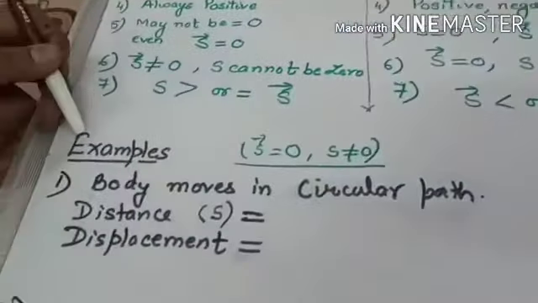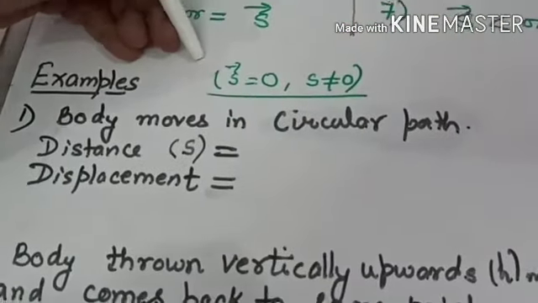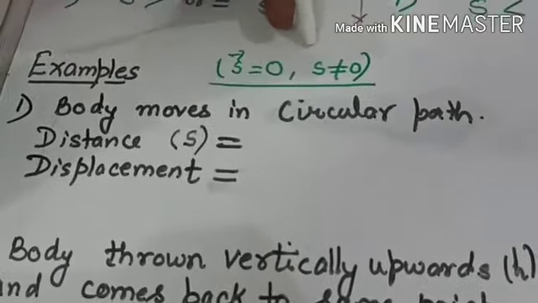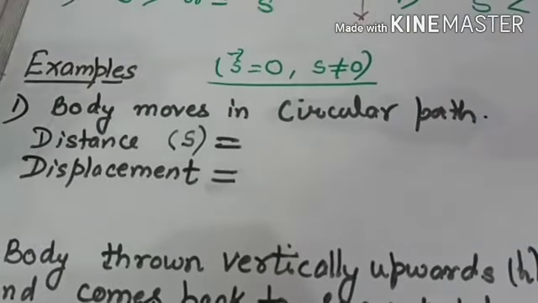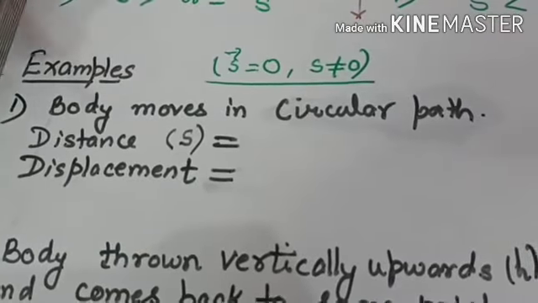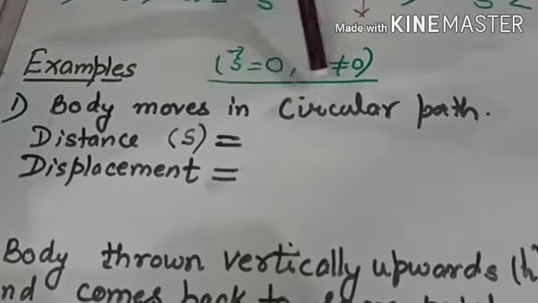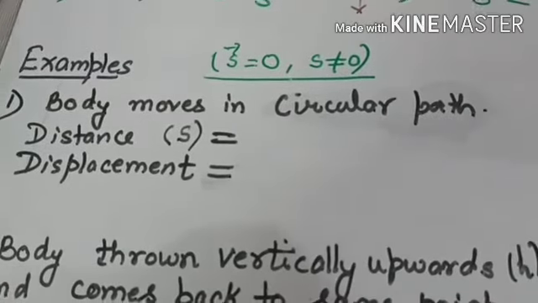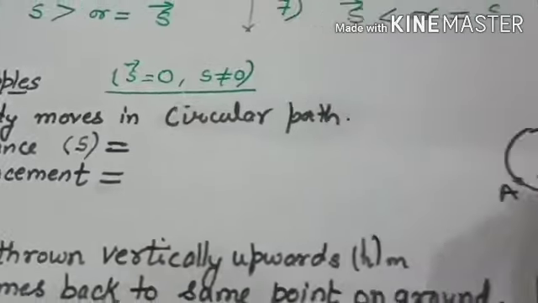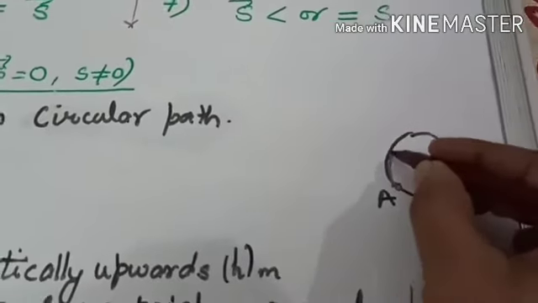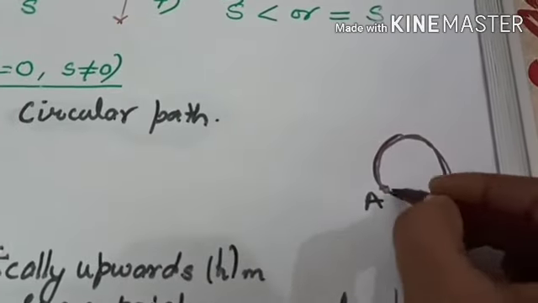Let's see the examples for when displacement is zero but distance is not zero. First example, a body moves in a circular path. Suppose a body is moving in a circular path from point A and comes back to point A.